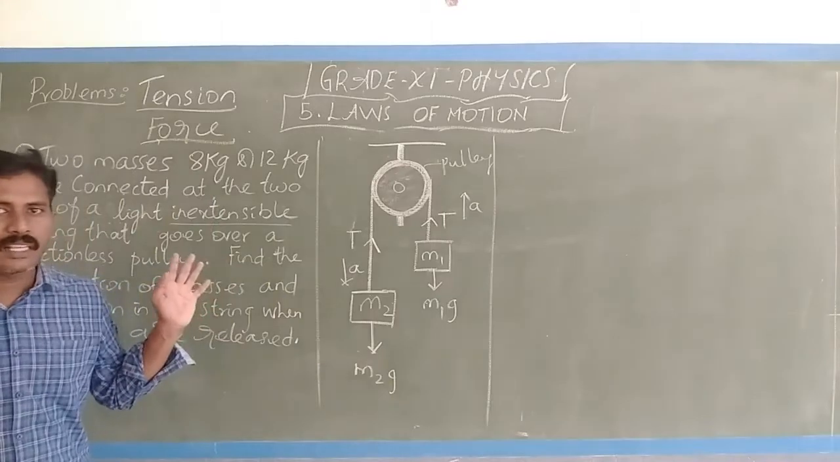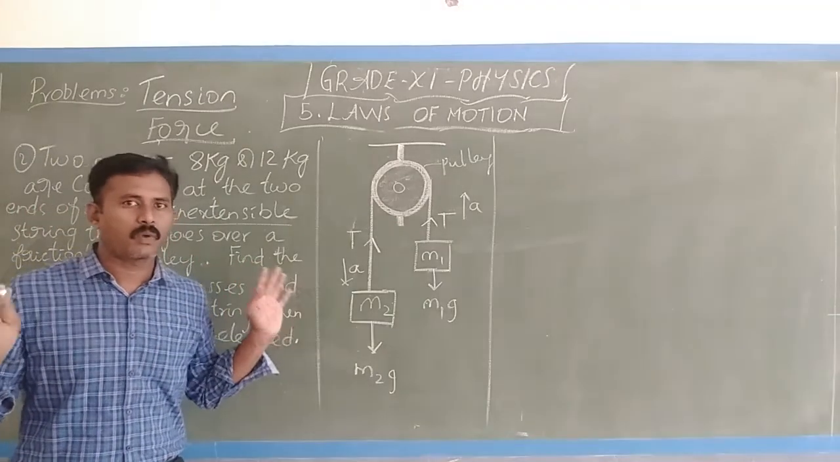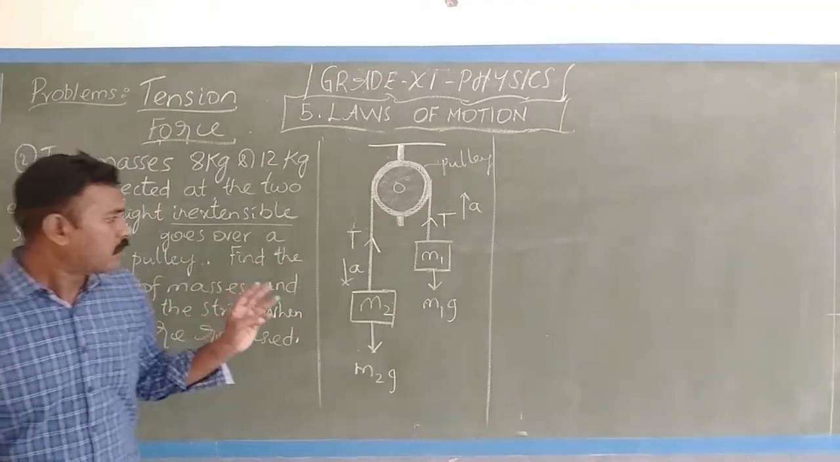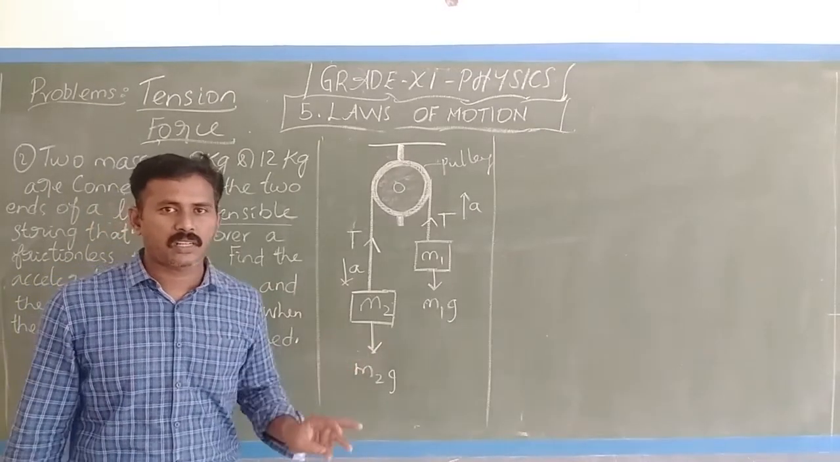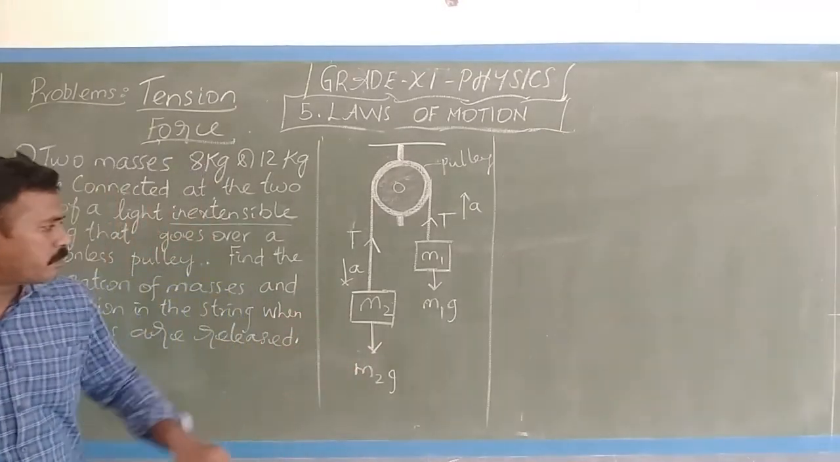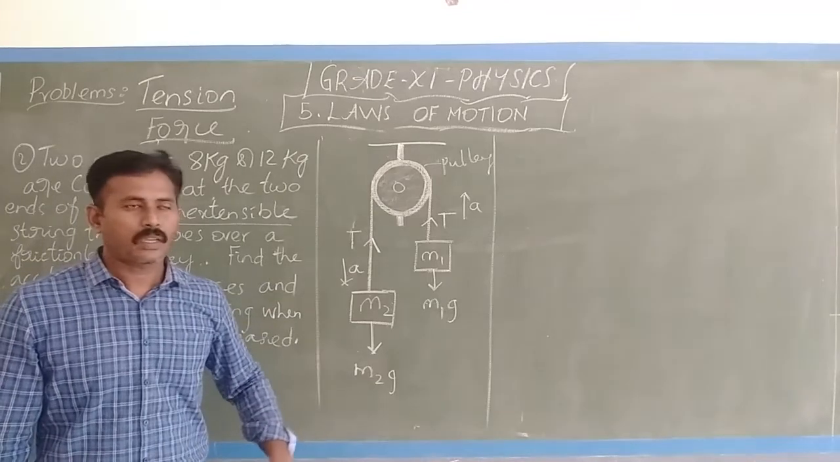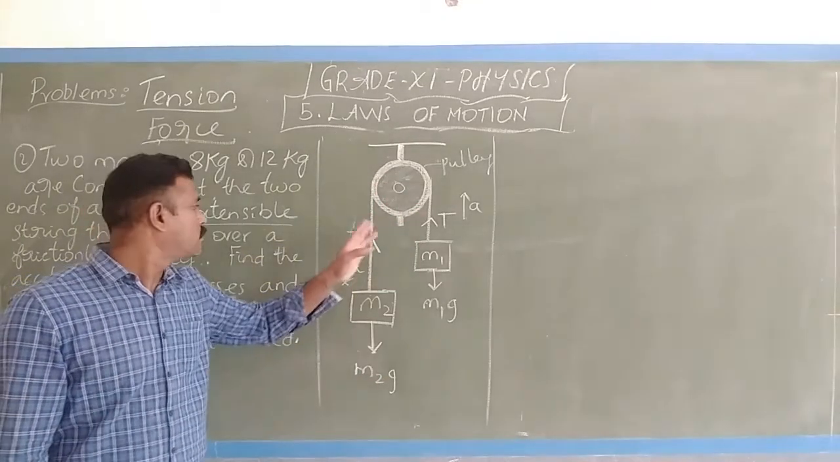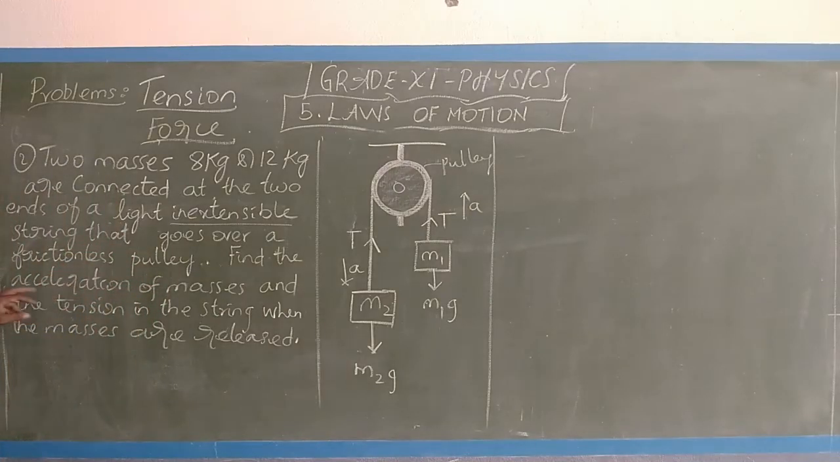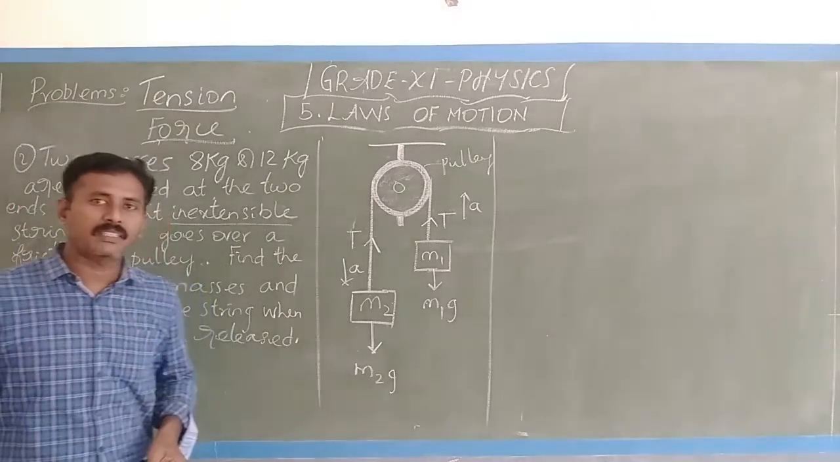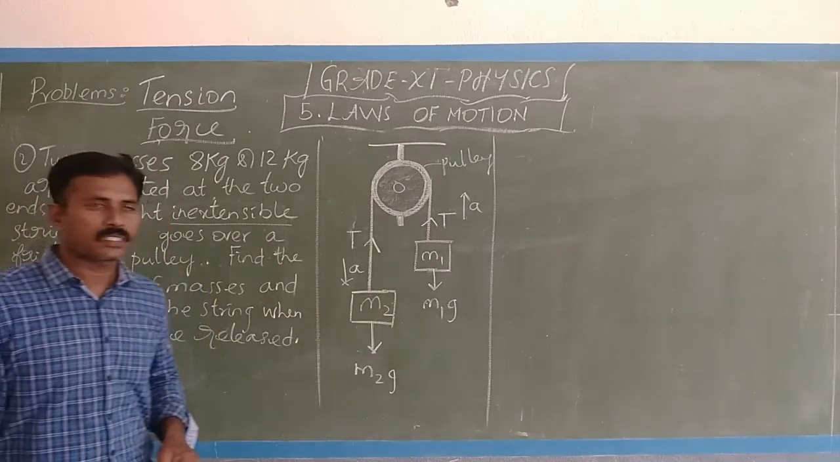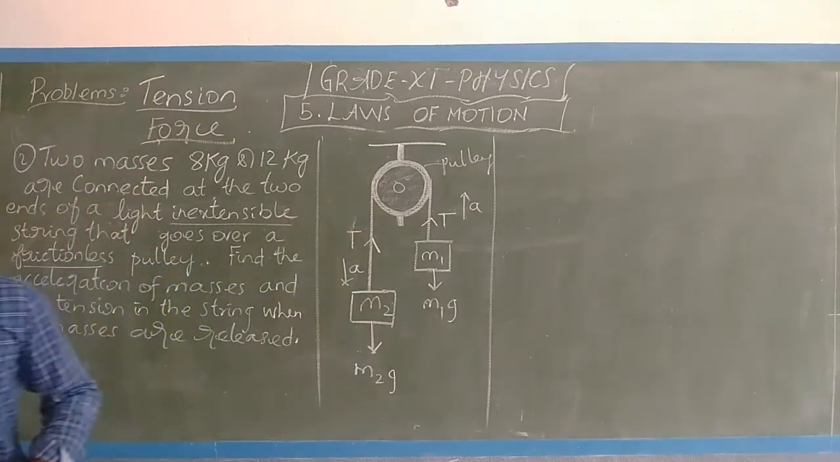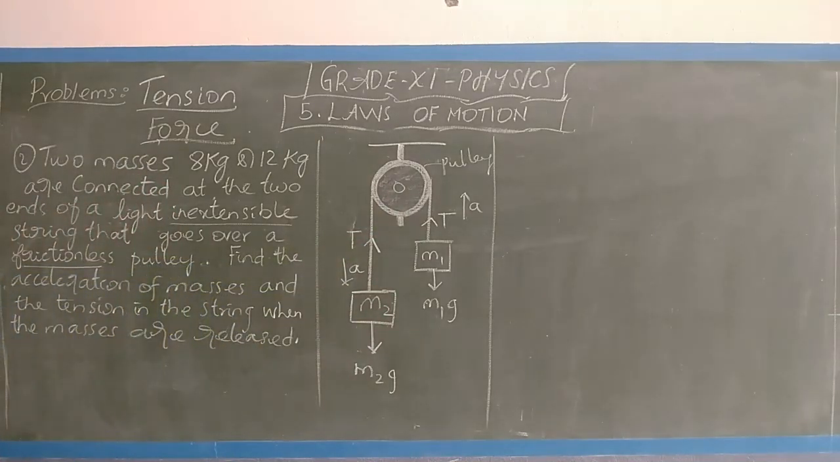And when we release the masses, okay, what happens? There is an acceleration, that is the movement of the masses, because this is a free moving pulley. And what is the parameter given? It is frictionless. There is no friction in this pulley, so the string can very easily move. There are no losses in this string, right? Let us now solve the problem.